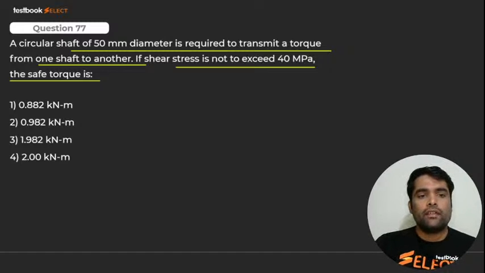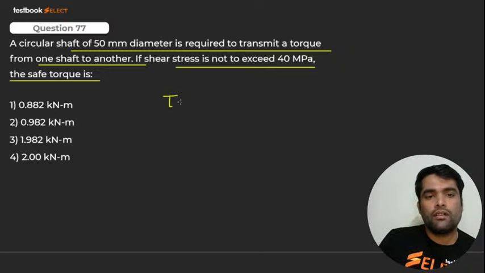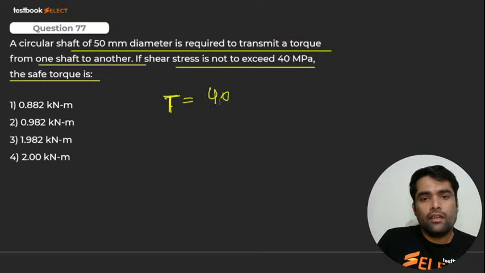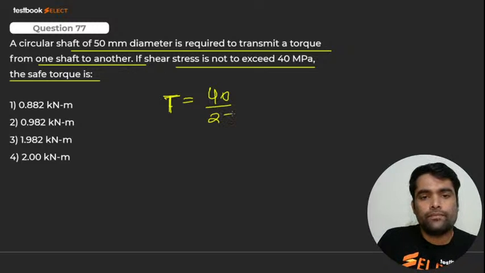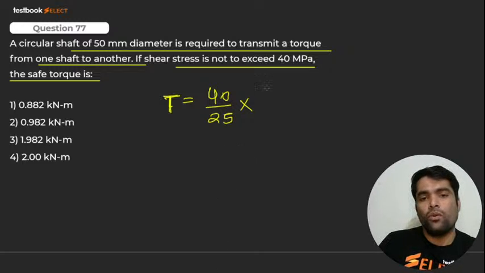What should it be? What have they asked us? We have to find the torque. How can we find out the torque, my dear? I'm directly finding the torque. It should be radius, that is 40 divided by 20. It is what? Half of it, 25, multiplied by pi by 32 into d raised to power 4.